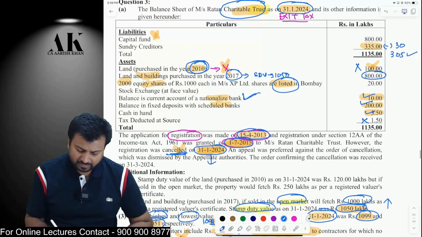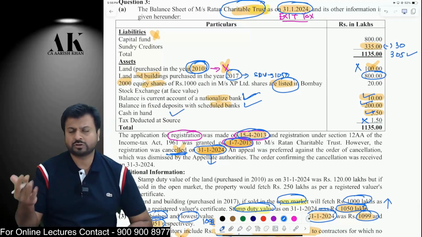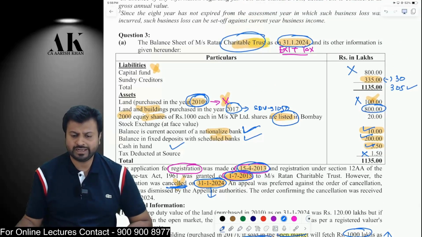Then bank balance will be valued as per book value. Then scheduled bank fixed deposits will be valued as per book value. Cash in hand will also be valued as per book value. Then capital fund is not included in the liabilities. That is not a part of liability as per Rule 17CB.